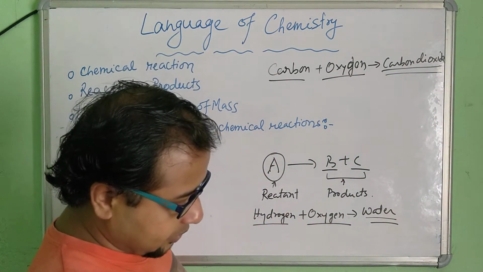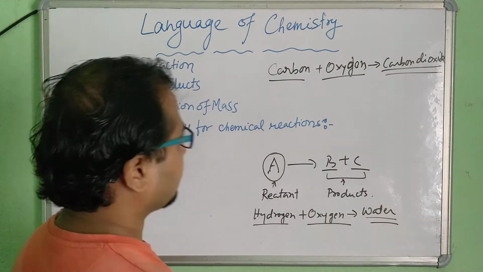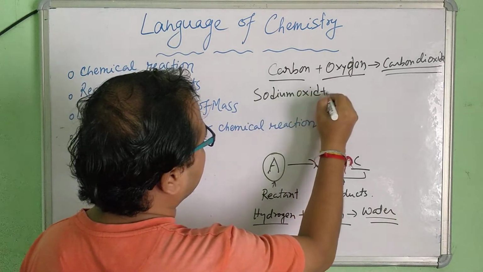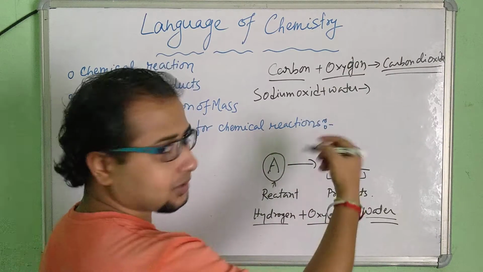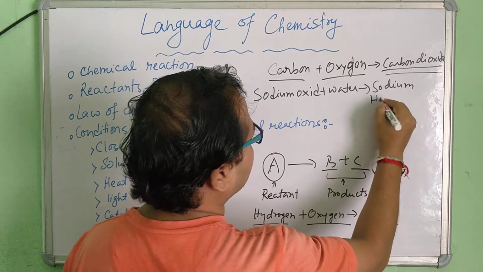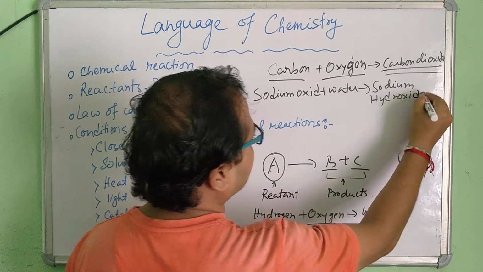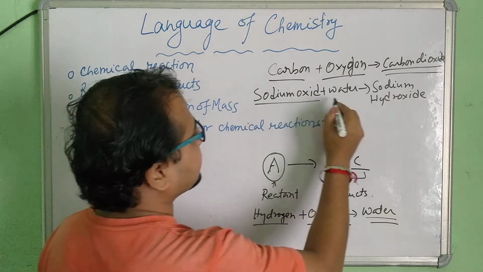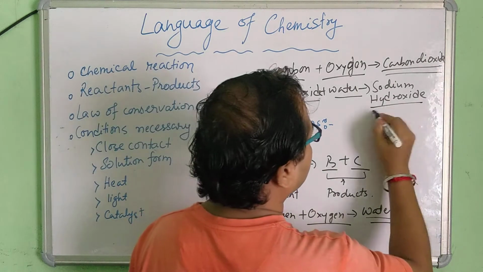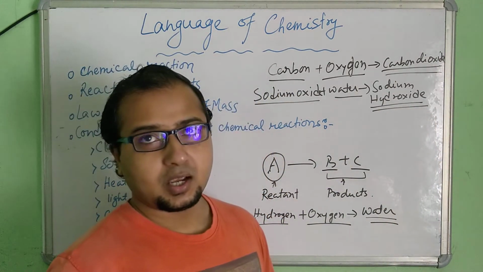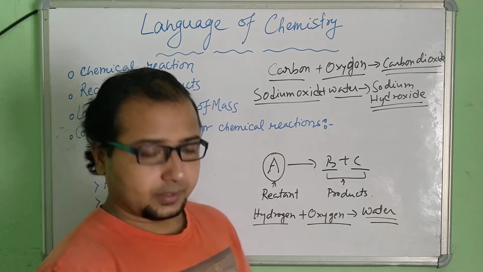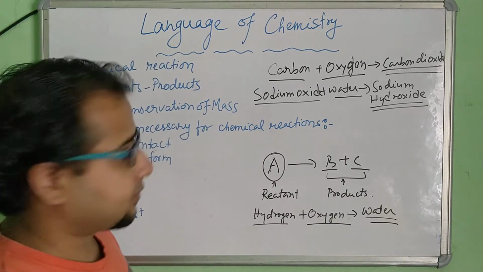Take another example: sodium oxide and water. If these two substances react, they produce sodium hydroxide. In this case sodium oxide and water are the reactants and sodium hydroxide is the product. I hope you understood this. Now if it is clear, let's move to the next point.